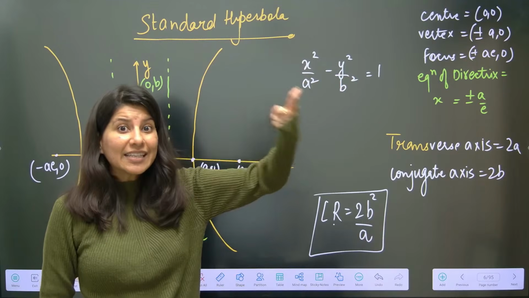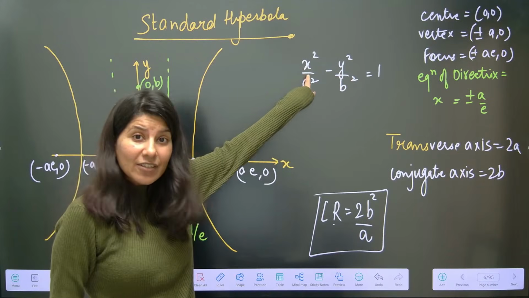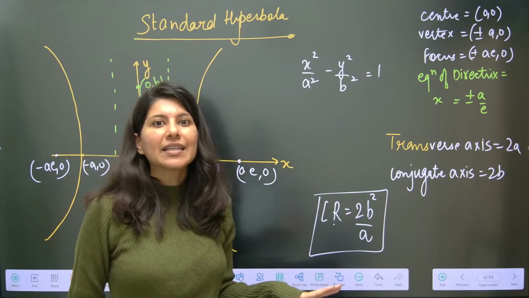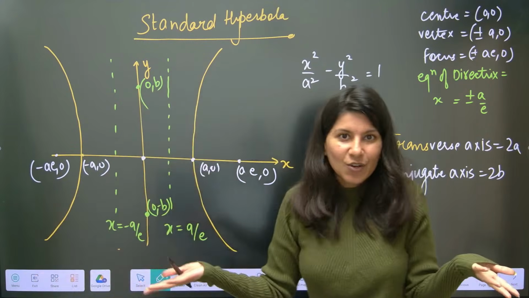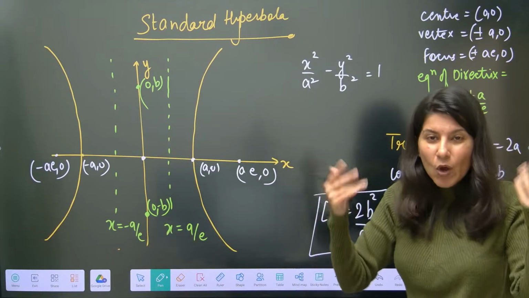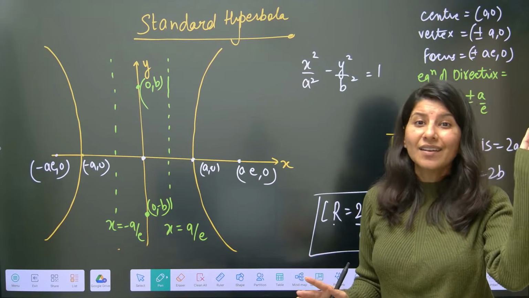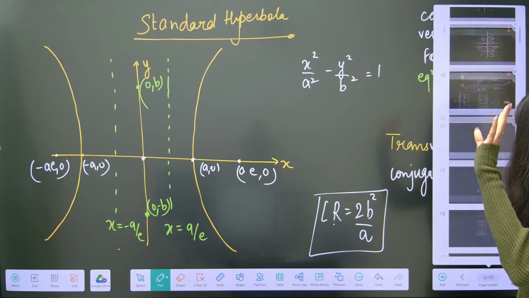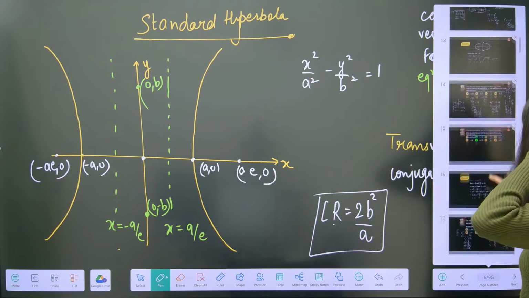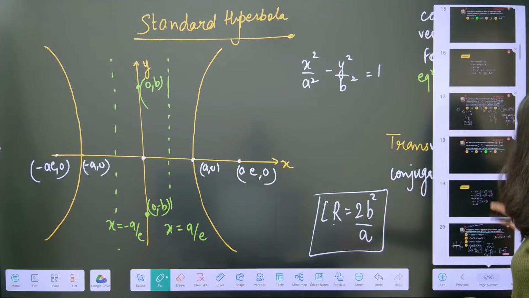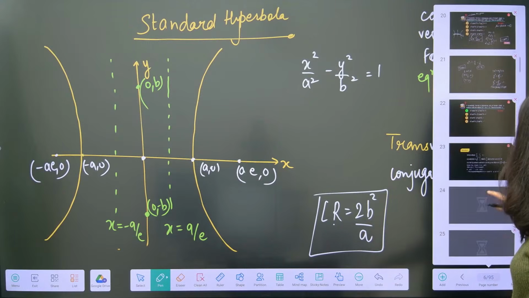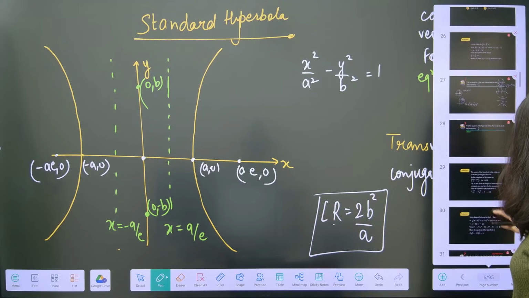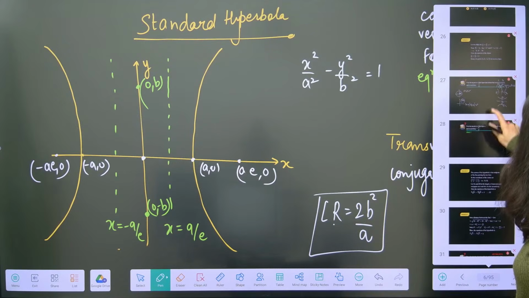But if the center is (4, 3), x will be replaced by x minus 4, and y will be replaced by y minus 3. That's it. Same to same, copy paste, just as we used to do in the circles chapter. So conic sections are somewhat interlinked. If you understand circles, it will be easier to understand hyperbola as well.